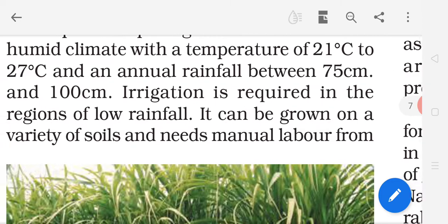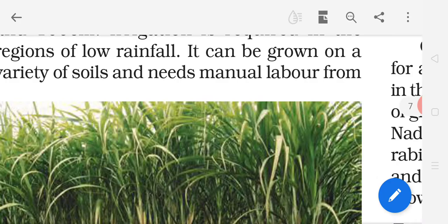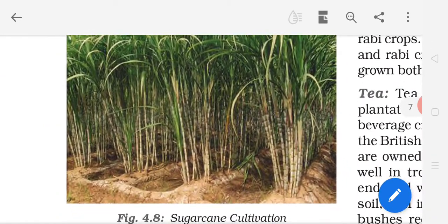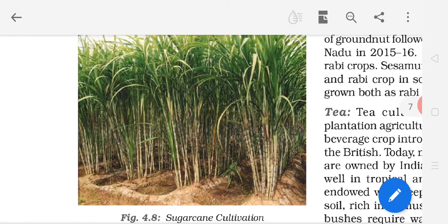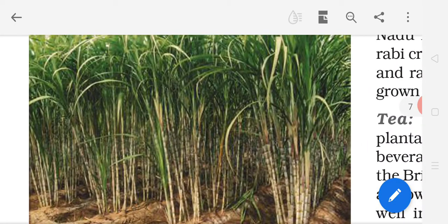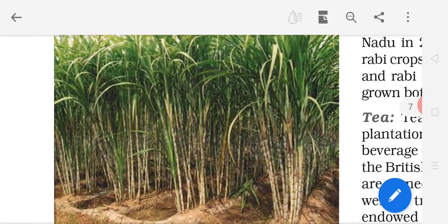It can be grown on a variety of soils. So which type of soils does it require for growing? Different types of soils, a variety of soils, and it needs manual labor. Now you can see this picture. By this picture you can understand sugarcane cultivation, figure number 4.8. You can observe carefully.